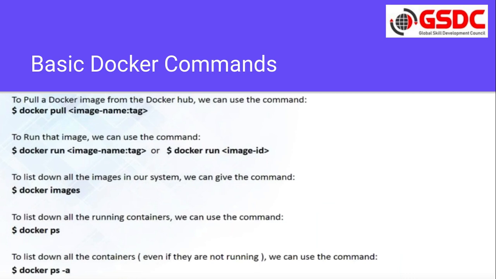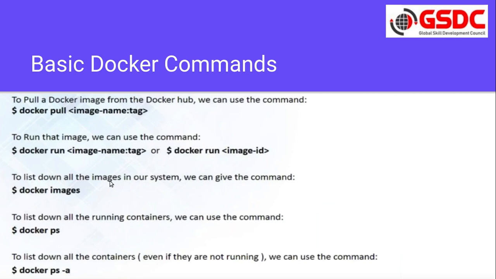And if we have a Docker Hub repository as well, you can give the repository name / image name. Now if you want to run the container, again we have the docker run command, and to run that container we have to give the image name, from which image we want to start the container, and then use the image name / tag. Now you can use the image ID as well. How can we get the image ID? We have the docker images command. It will give us all the images and their IDs. So with the help of IDs as well you can start the container.